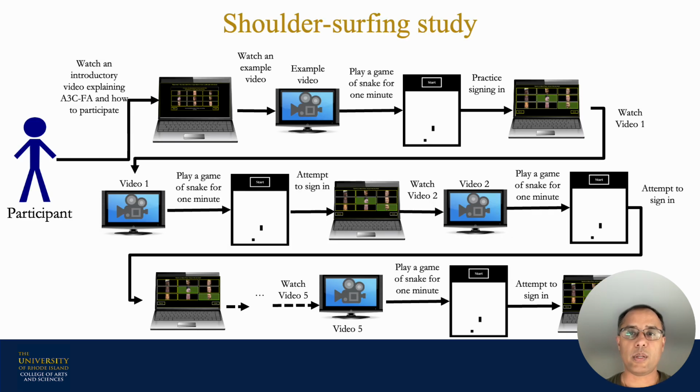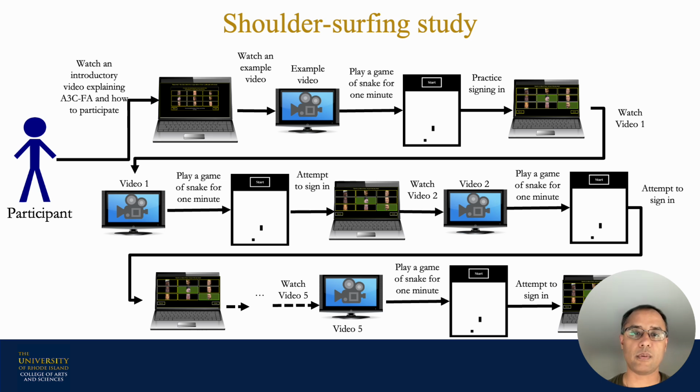The idea behind evaluating the shoulder surfing attack was to video record ourselves logging in successfully using A3C-FA or pass faces. Subsequently, we showed this video to a would-be attacker and asked them to log in using a new instance of A3C-FA or pass faces. Overall, the attacker is asked to perform this attack 5 times, each time with a new instance of A3C-FA or pass faces.